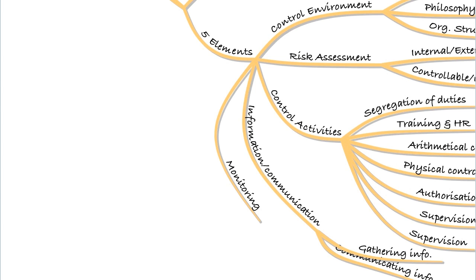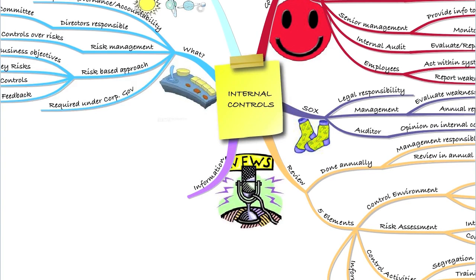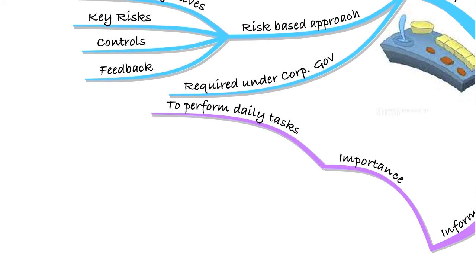So now that we understand the elements of a good control system, we need to think more about the information that comes out of that system. Remember that we want all of our control systems to be adequate because we need information that is accurate and dependable to come out of that system. So the importance of information to the system: the main thing is that we need information to perform daily tasks. So within the organisation, we need good information to come out to make sure that all of the daily tasks are performed accurately and efficiently.